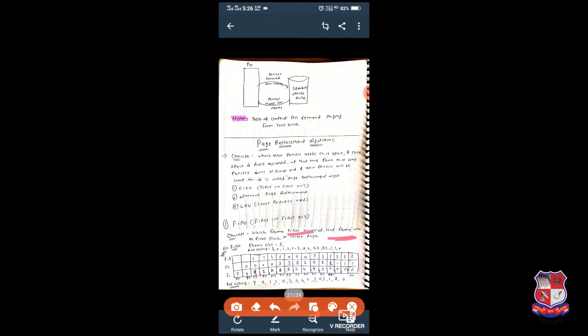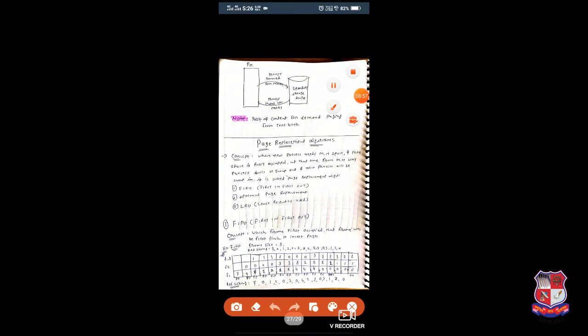See, here we have the concept that the frame which is firstly occupied will be flushed first. So 7 will be flushed out and the new page 2 will be flushed in. Here I have written page fault below each frame.